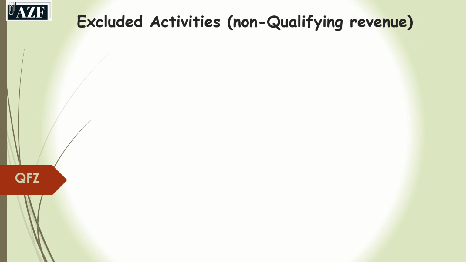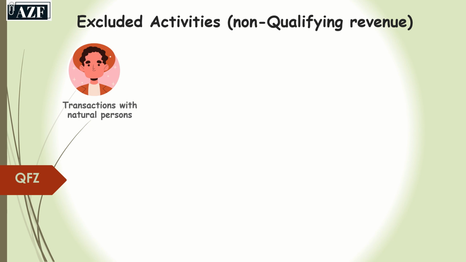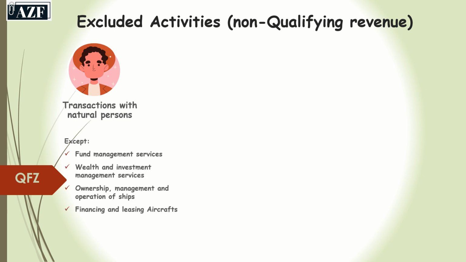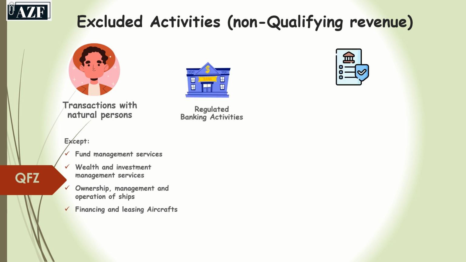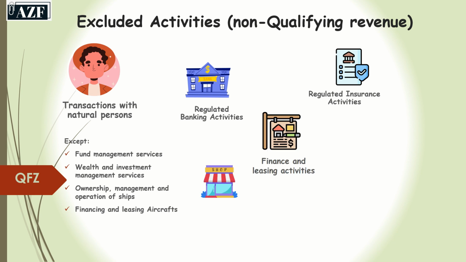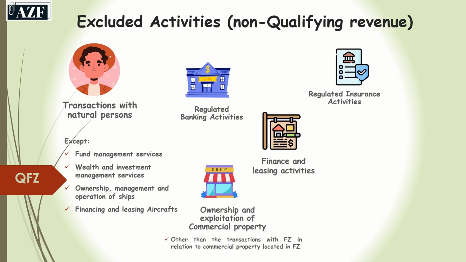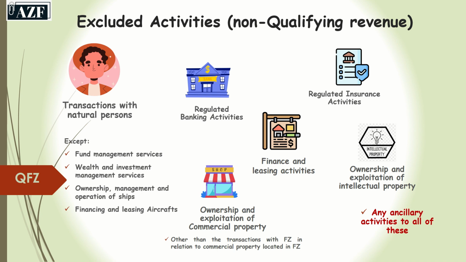There are certain excluded activities, meaning non-qualifying revenue. These are any transactions with natural persons, except fund management services, wealth and investment management services, ownership, management and operation of ships, financing and leasing of aircraft, regulated banking activities, regulated insurance activities, finance and leasing activities, ownership and exploitation of commercial property other than transactions with free zone persons in relation to commercial property located in the free zone, ownership and exploitation of intellectual property, and any ancillary activities to all of these above activities.